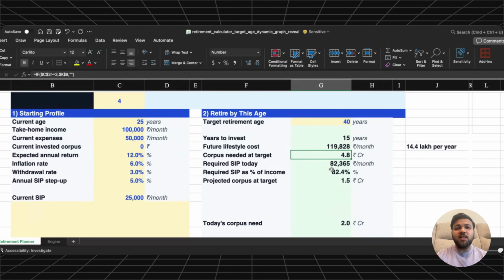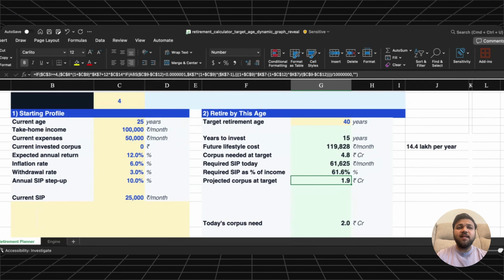So is retiring at 40 impossible? No. But with this income and this expense level, it is not realistic unless something major changes. For example, if this person keeps the SIP at 25,000 per month and only increases the step up from 5% to 10% every year, that helps, but it still only builds roughly 2 crores by age 40. The target is around 4.8 crores. So a higher step up alone is not enough.